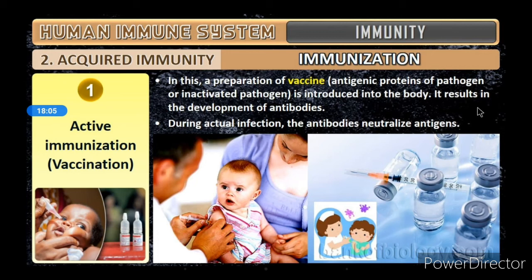Okay, so during actual infection, the body neutralizes the antigen. If the same living microorganism enters the body, the already produced antibodies will fight against it and it can be neutralized. That means the disease will not occur in that person.